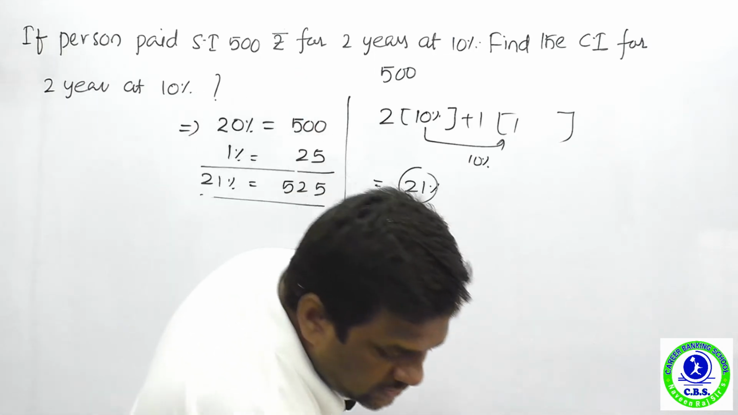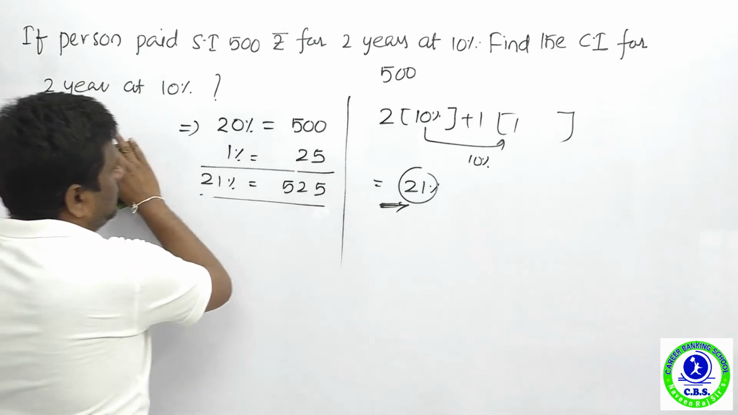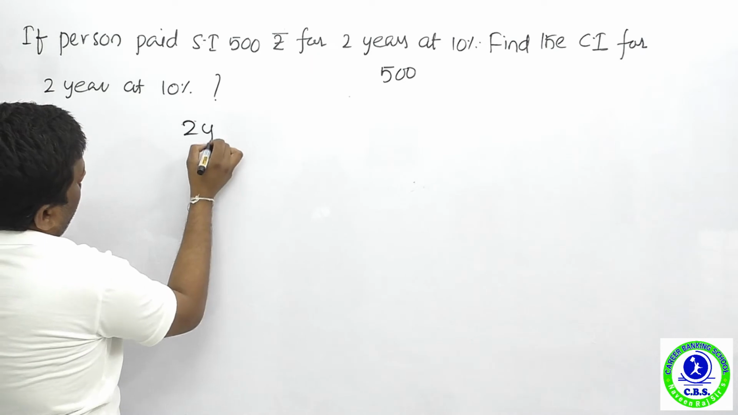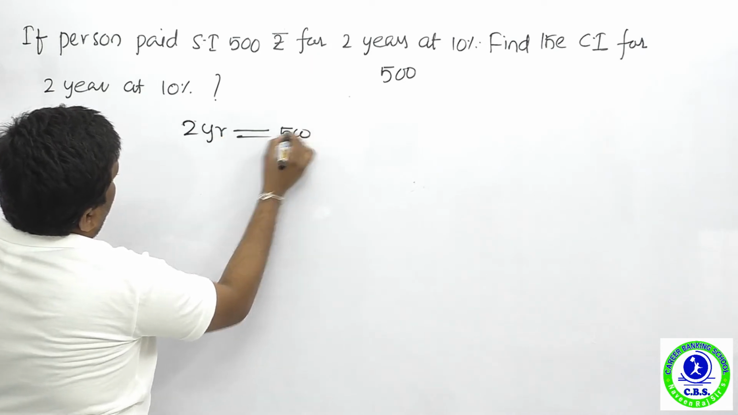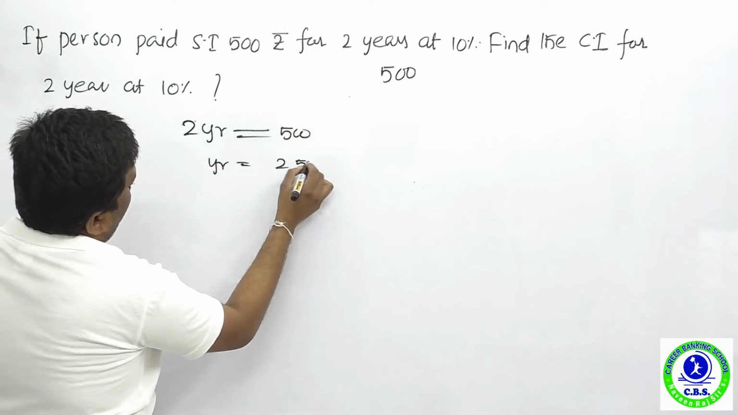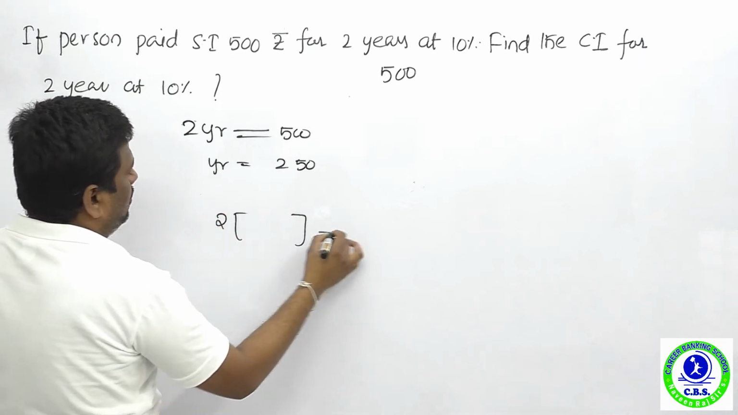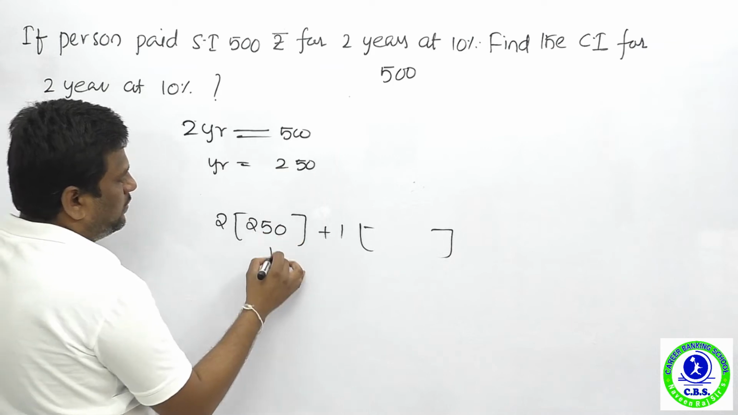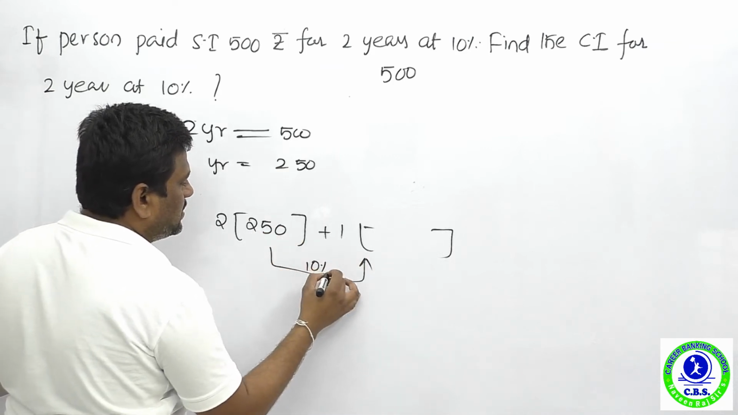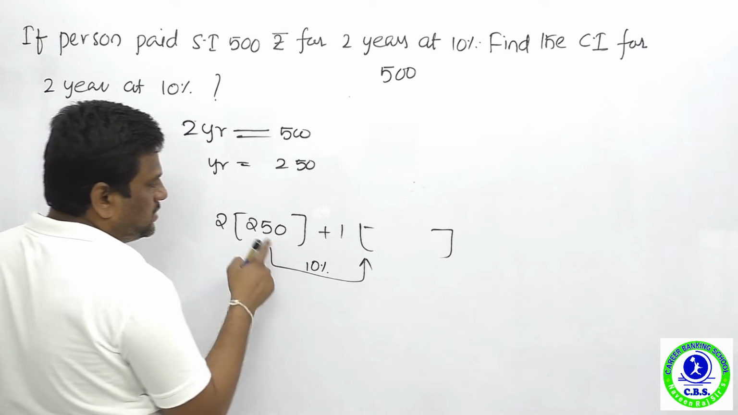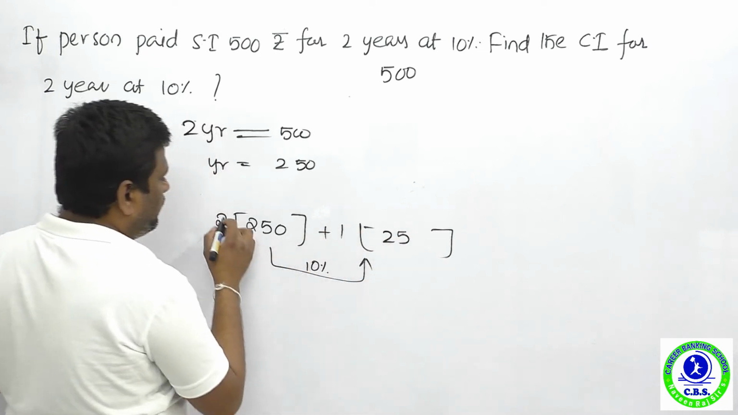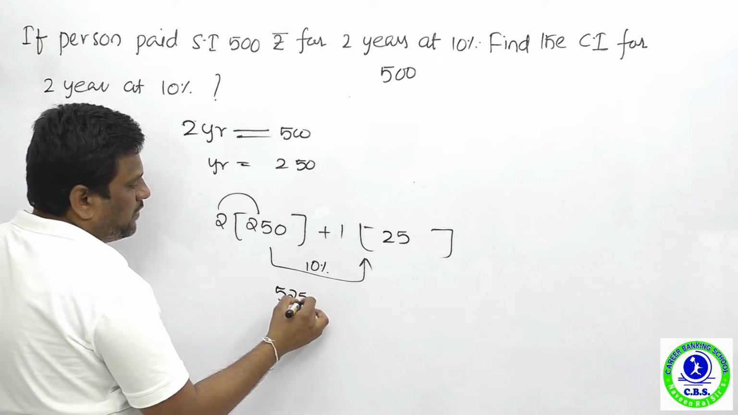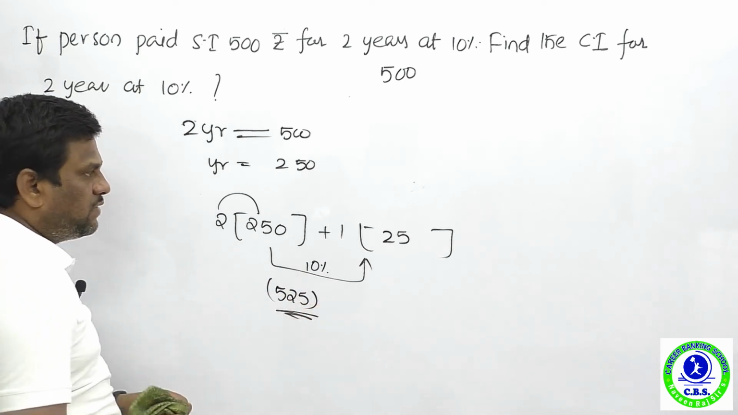You can answer this in another mode also. What is the other mode? 2 years simple interest is 500. Now 1 year is 250. So it's the compound interest 1 1 concept. First year simple interest is 250. Again, what is the rate of interest? 10%. So 10% on 250 gives you how much? 25 rupees. 2 into 250 is 500. 500 plus 25 gives you 525 rupees. This is the absolutely right answer with the help of the 1 1 concept.